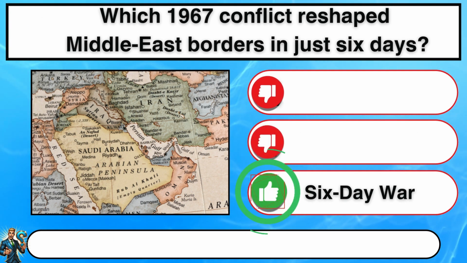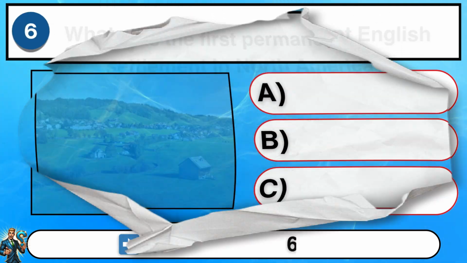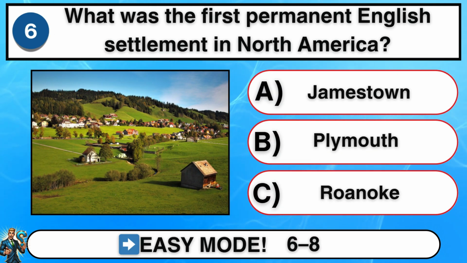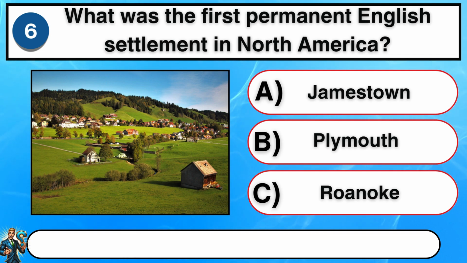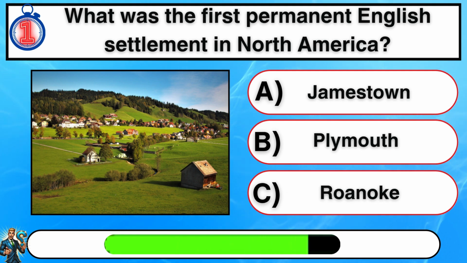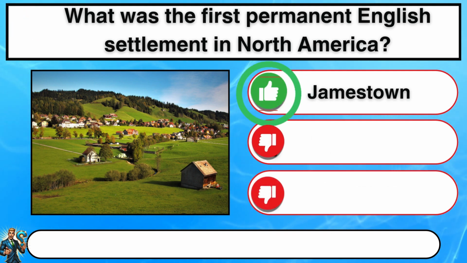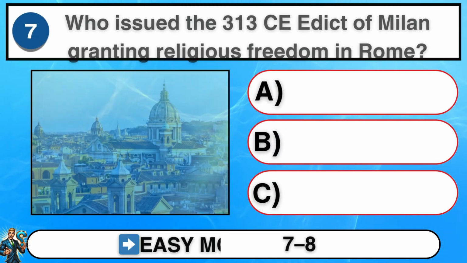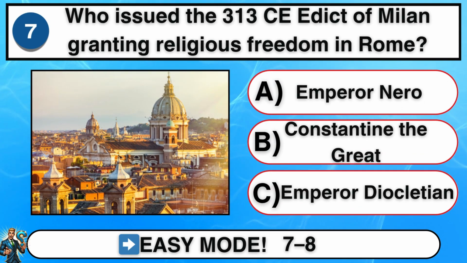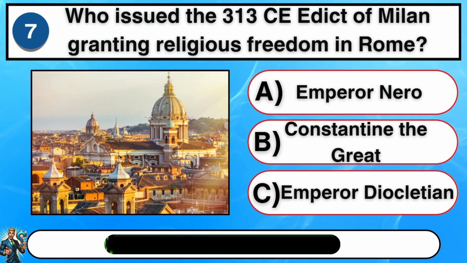C. Six-Day War. What was the first permanent English settlement in North America? B. Jamestown. Who issued the 313 CE Edict of Milan, granting religious freedom in Rome?